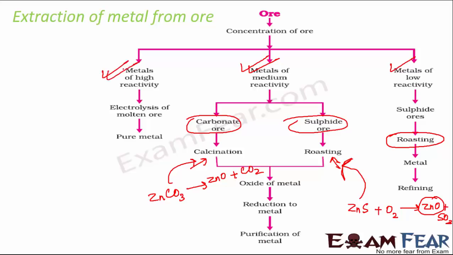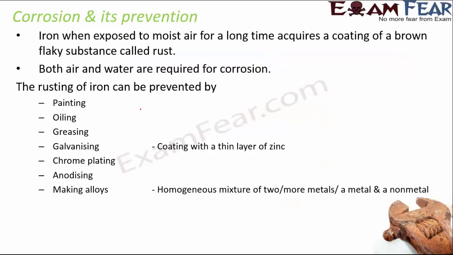Now when you talk about metals of high reactivity, the process that we follow is electrolysis of the molten ore. By passing electricity, we actually get the pure metal from the ore. So these are the various ways by which we extract metal from ore. I have not discussed each of the processes in detail, but I have given a quick recap. In case you want it in detail, then you will have to watch the detailed video of class 10th chemistry on examfear.com.